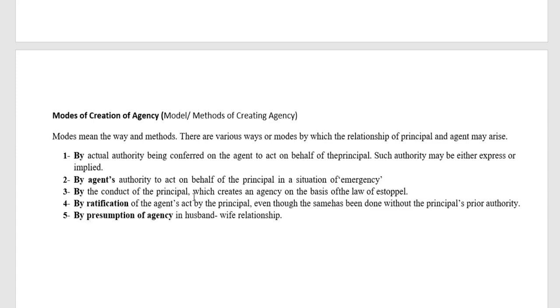By the conduct of the principal, which creates an agency on the basis of the law of estoppel, we have seen the law of estoppel and the principle of holding out also. By ratification of the agent's acts by the principal, even though the same has been done without the principal's prior authority, we have seen what is meant by ratification also. By presumption of agency, that is husband and wife relationship. So these are all the modes of creation of agency.